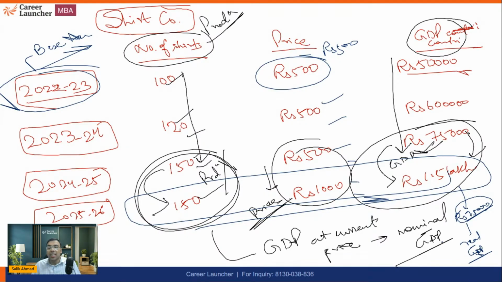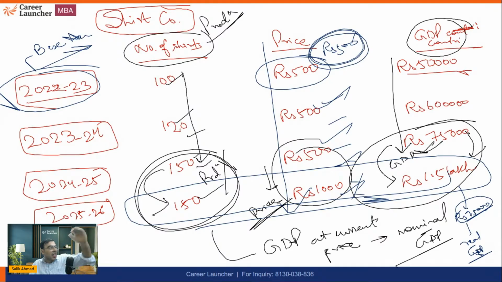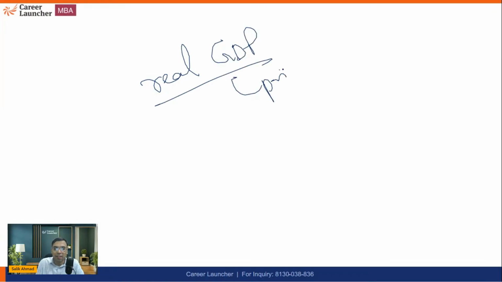It means this will tell me the right picture, actually. Yes, that is the idea behind this. This will tell me the right picture because I have used the base year price of 500 rupees. So I will be putting 500 rupees everywhere, in all the columns, in all the rows. Why? Because this will tell me, with the prices fixed, whether the GDP contribution is real or not, and whether I am seeing any increase in the GDP or not. Right? So that's why the concept of real GDP, where the prices are fixed.